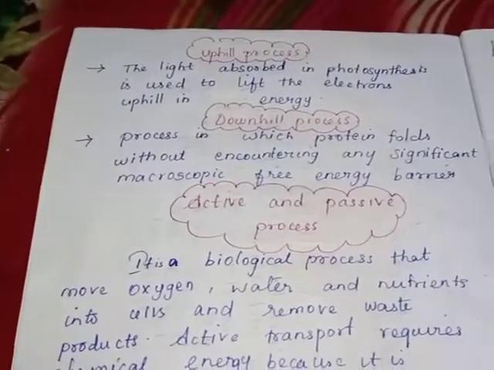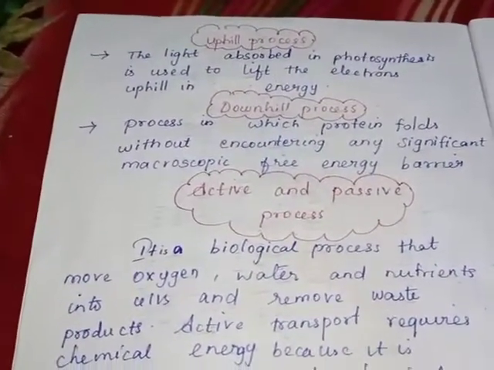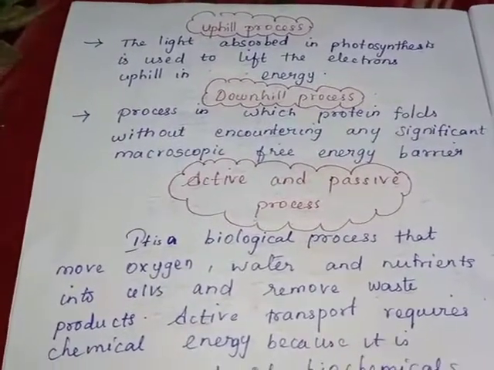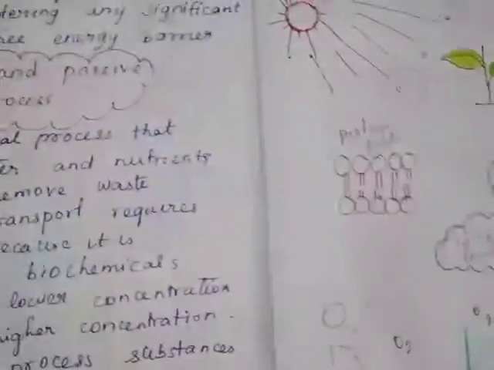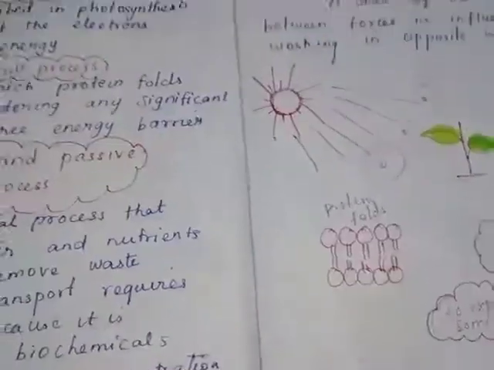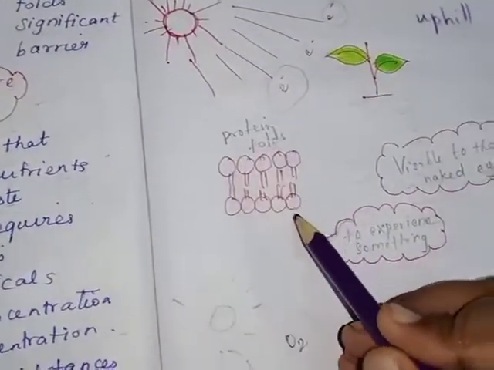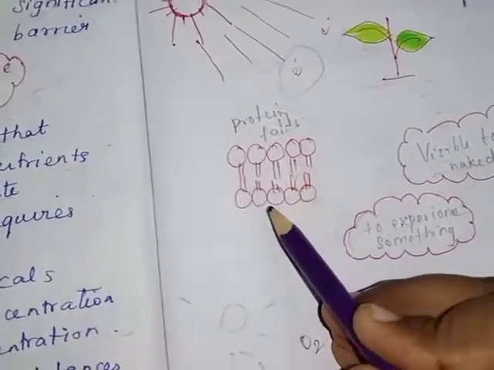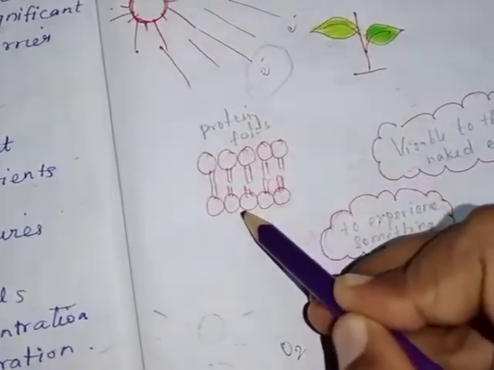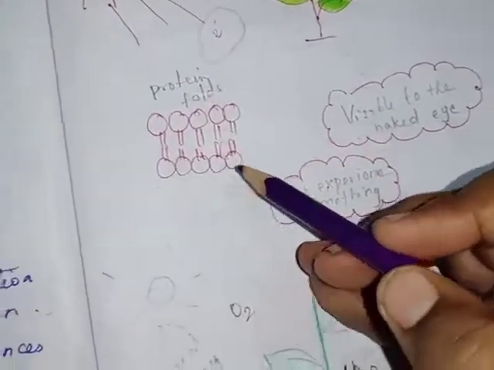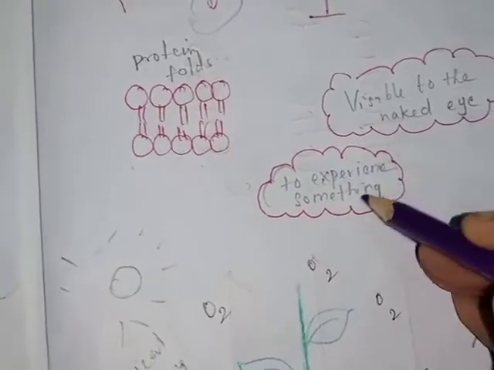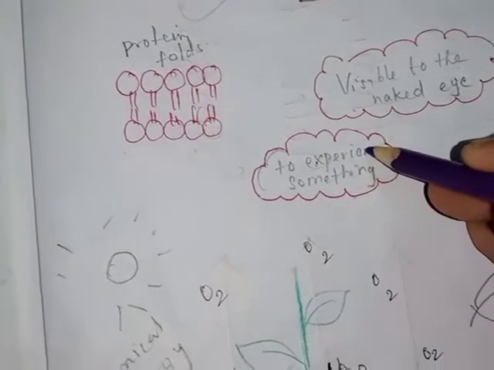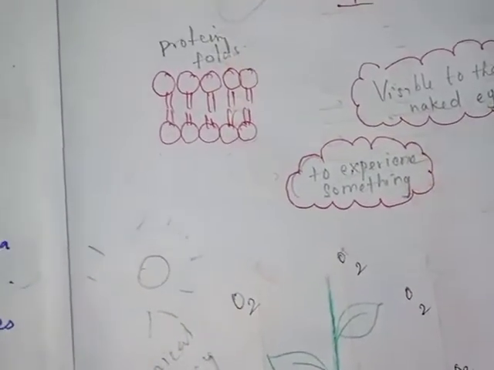The next one is the downhill process, in which a protein folds without encountering any significant macroscopic free energy barrier. Here this one is a protein fold. What is meant by encountering? Encountering means to experience something, any significant